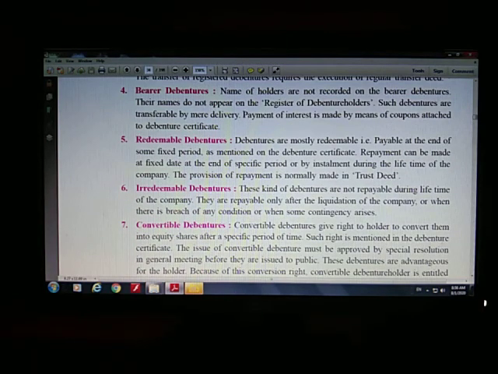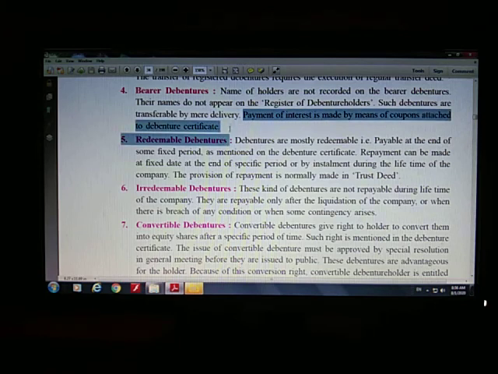Pay attention towards this line. Payment of interest is made by means of coupons attached to the debenture certificate. As I said, there are two documents, the first is the share warrant and the second is the share certificate.